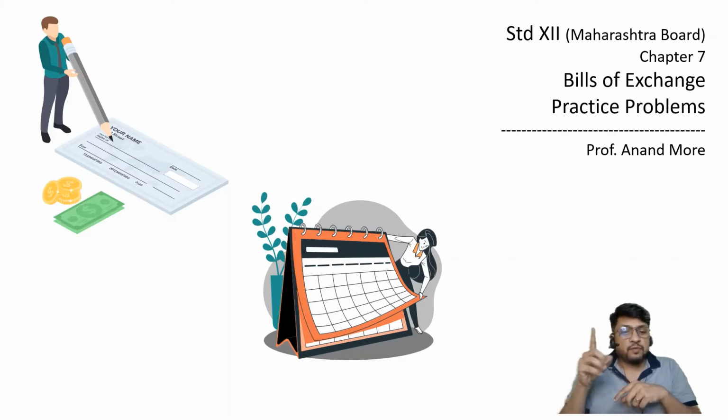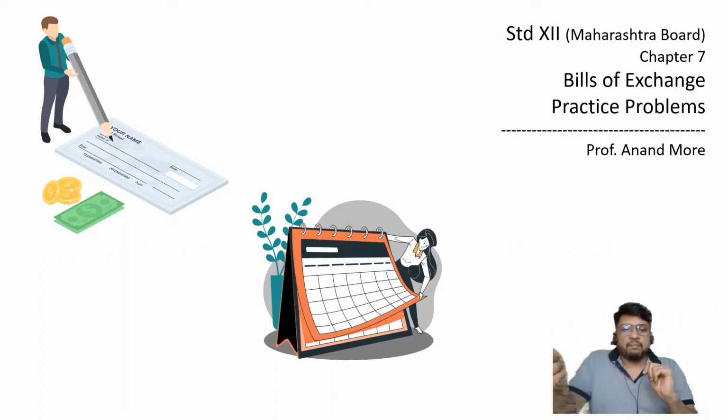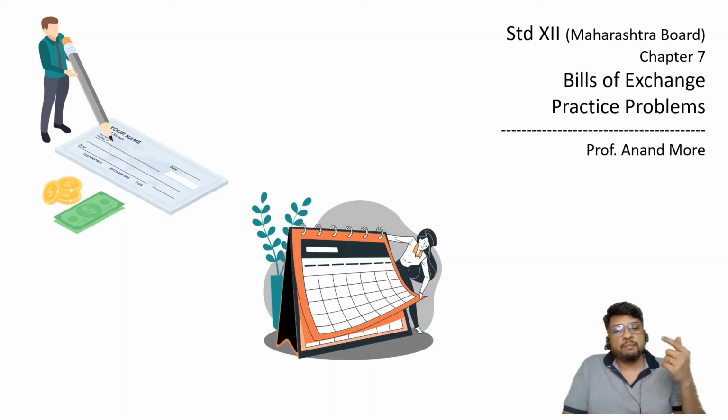Then the banker will wait for 1 year. Then on the due date, banker will go to the drawee's office, will show the bill of exchange to the drawee. Drawee will pay him 100 rupees. So banker will get 100 rupees from the drawee and the banker has paid 90 rupees to the drawer. It means the banker has got 10 rupees in his pocket very perfectly. So here you will find that interest is not going to be repaid along with principal at the end of the loan or at the end of the period, but interest is going to be deducted while granting the loan itself.